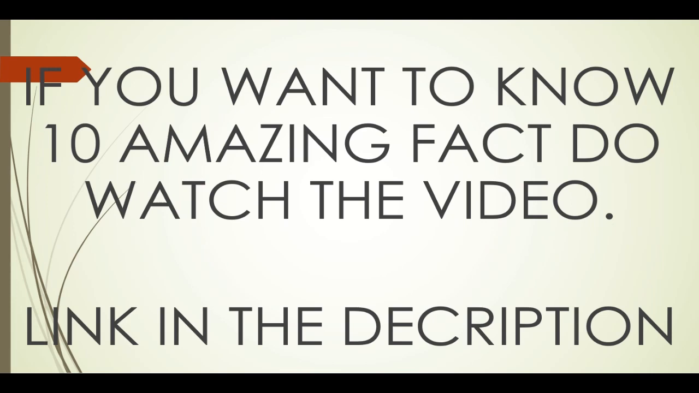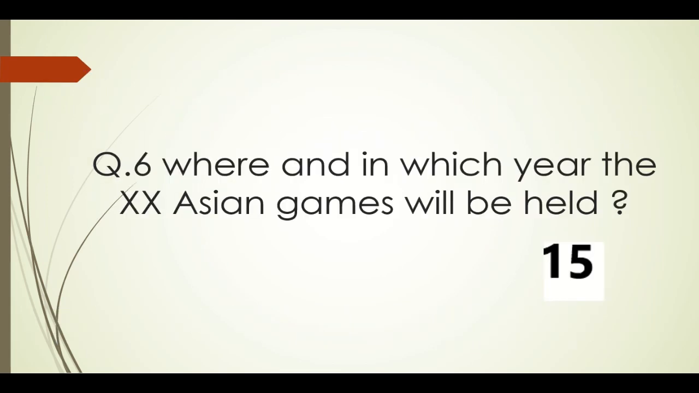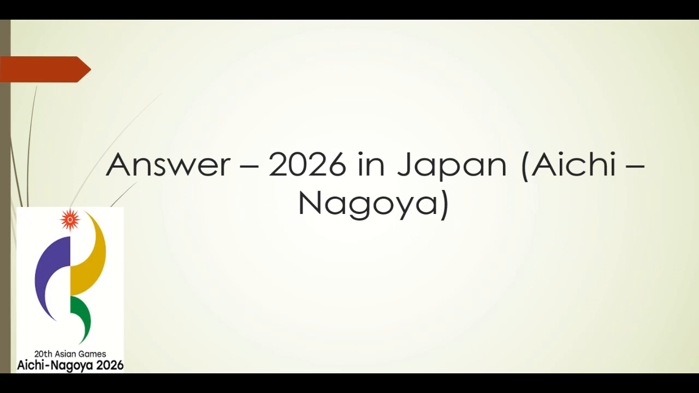So let's move on to next question, question number 6. Where and which year will the 20th Asian Games take place? The Asian Games is a quadrennial multi-sport event among the countries of Asia. First Asian Games was held in 1951 in New Delhi. The last one was the 18th in Jakarta, Palembang in 2018. The next one will be the 19th in 2022 in Hangzhou, China. Therefore, the 20th will be in 2026 and it is scheduled to be in Japan in Aichi and Nagoya.